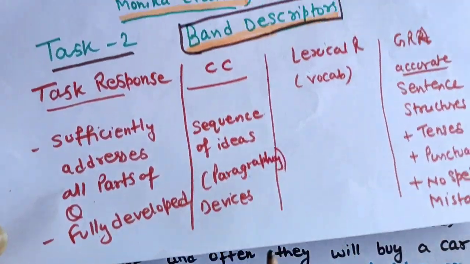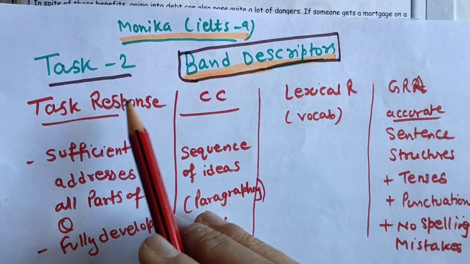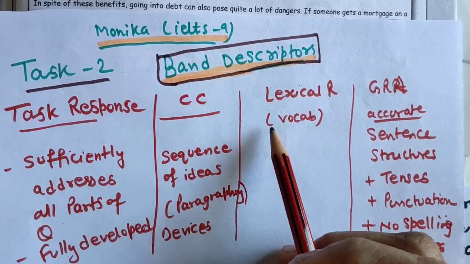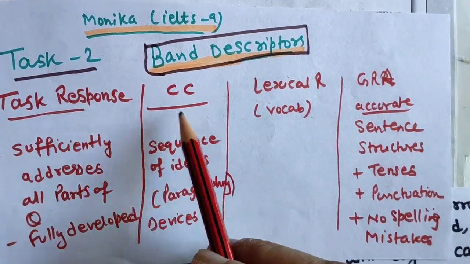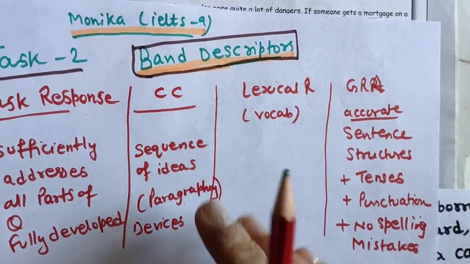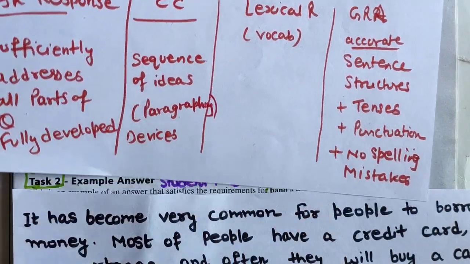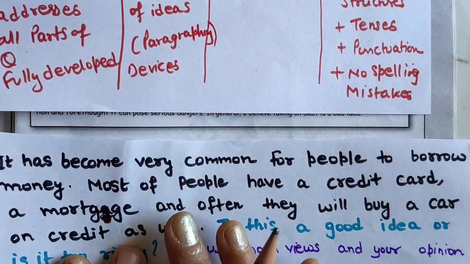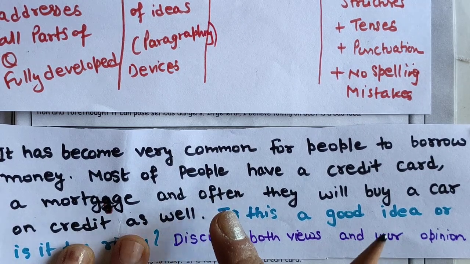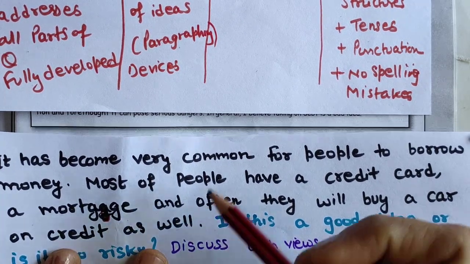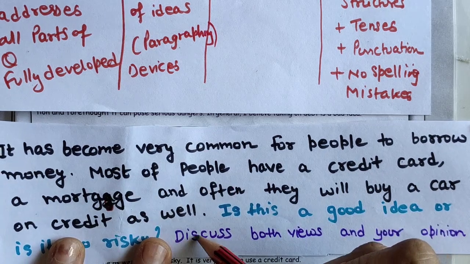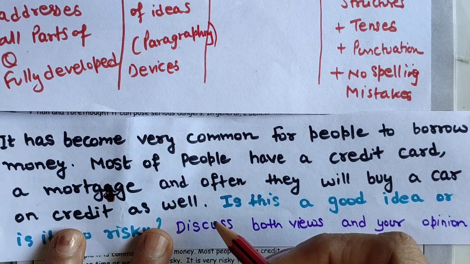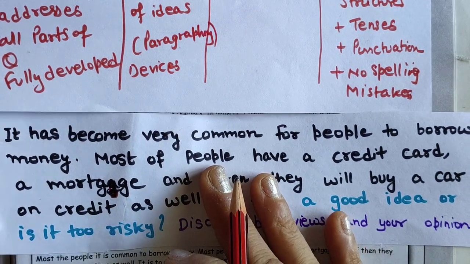Don't worry, I will also explain how you can take care of all four things in the writing task 2 band descriptor, how the IELTS examiner is going to check your essay on these four criteria. I will explain it side by side. Now before that, let's read the question statement, because it's important to understand it for analyzing these two answers to the same question, the 7+ band answer and the 5.5 or 4 band answer. Let's read this question statement first.